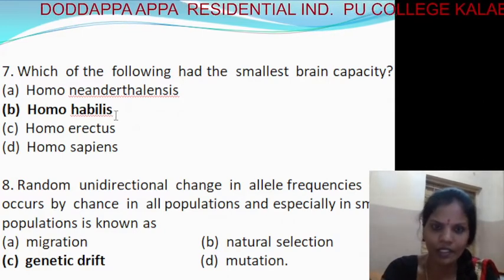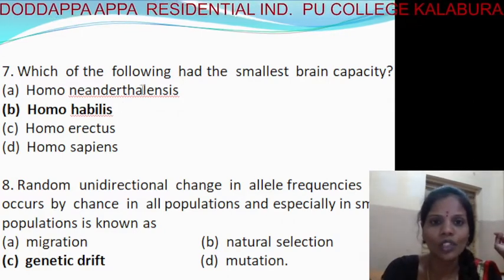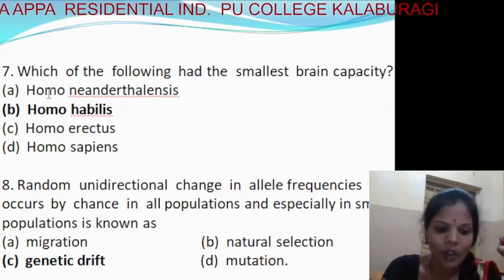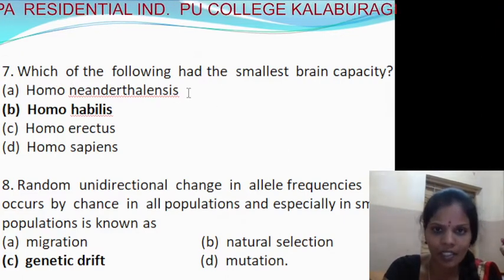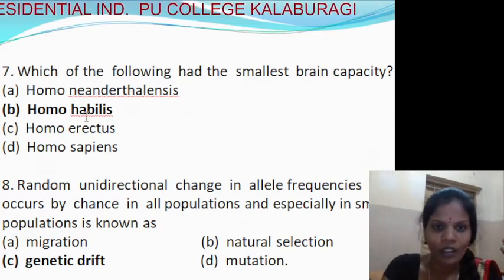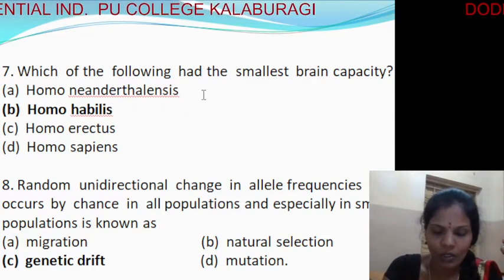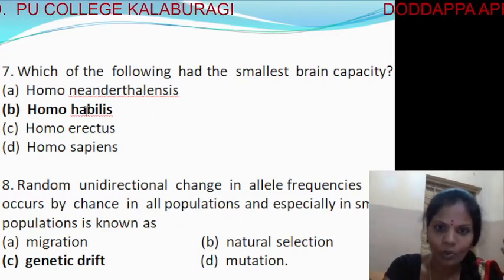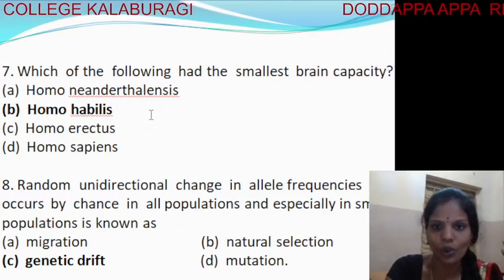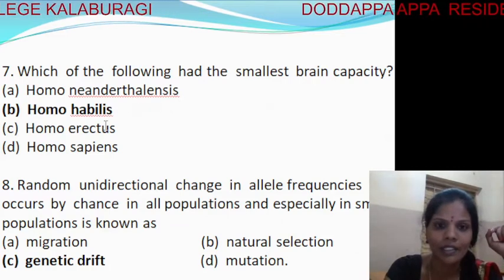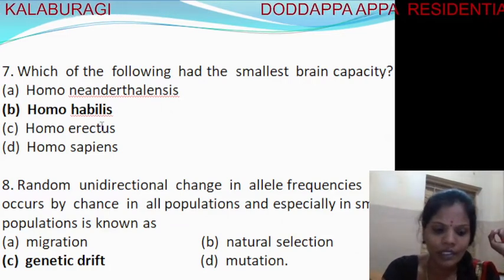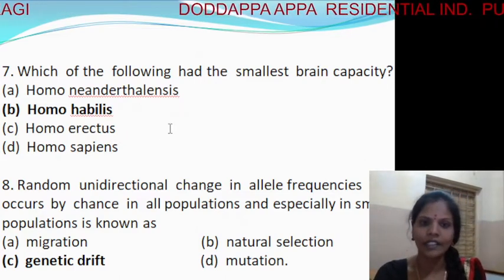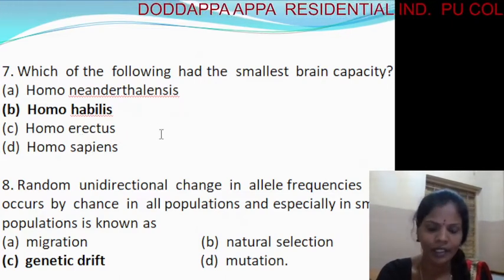Homo neanderthals have nearly 1350 cc of brain capacity. Homo habilis, 650 to 800 cc. Then Homo erectus has 800 to 1100 cc brain capacity.